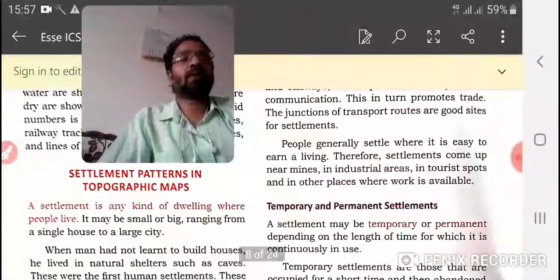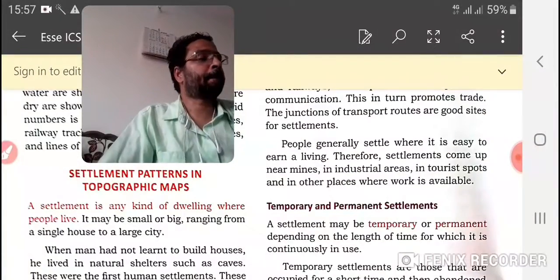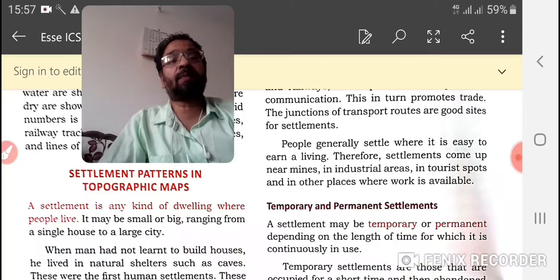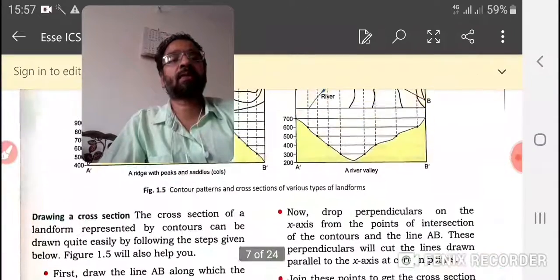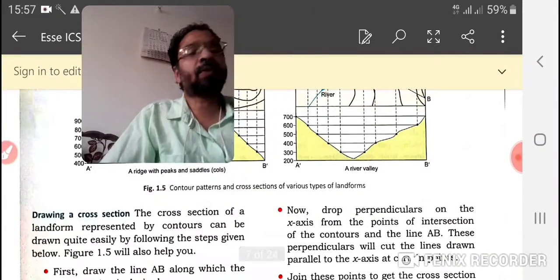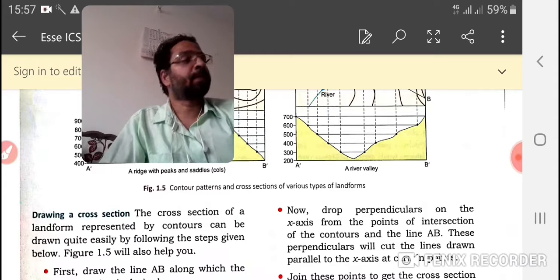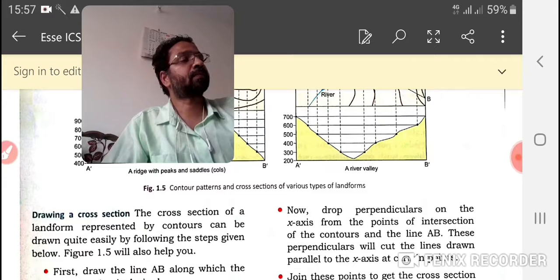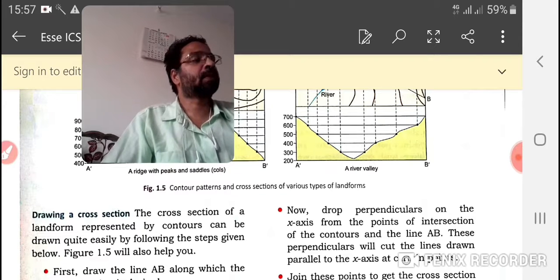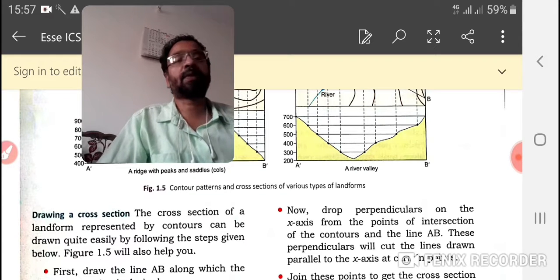Now we are going to learn what the density of population is. Density of a population. So let us go to page number 14. Page number 14.